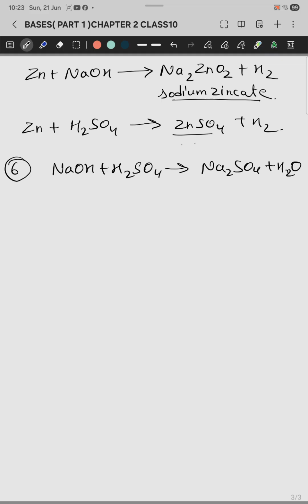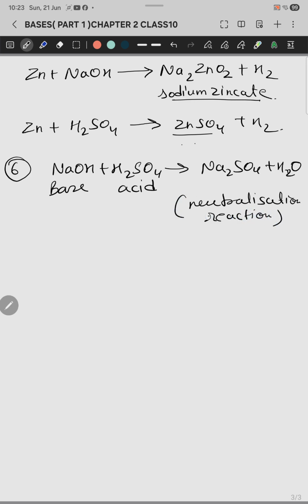This is also known as a neutralization reaction. Why? Because this is a base and this is an acid. So when acid and base react together, it will give you a salt and water. That reaction is known as a neutralization reaction. I think that is very common because we have studied this reaction in the earlier chapter, that means chapter 1. So I think that is clear to all of you. This is also the meaning of neutralization reaction. With the help of an example you can explain this one.